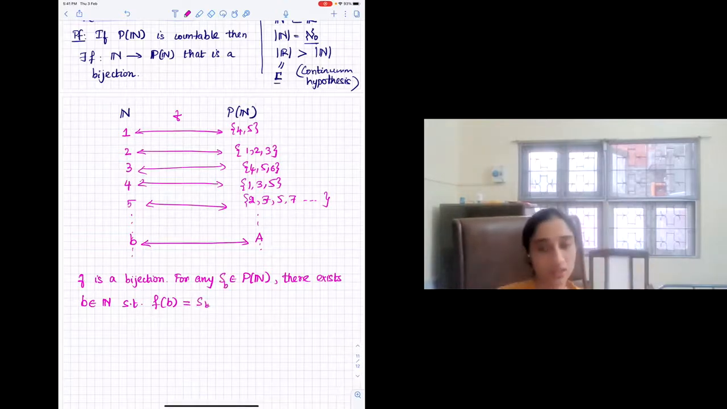For every set, there is a corresponding element. Now, what I want you to do is exhibit a set that will not have a pre-image. If that is the case, then what have you proved? If you assume that there is a bijection, then that function can never be surjective. Right? You can always find a set in the power set that does not have a pre-image. So no surjective function exists from the power set of natural numbers to the set of natural numbers.